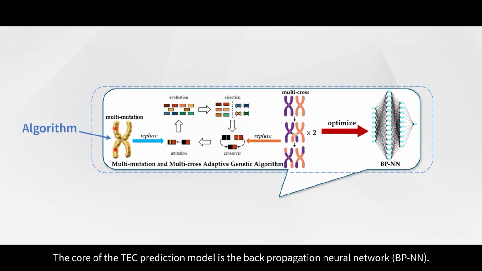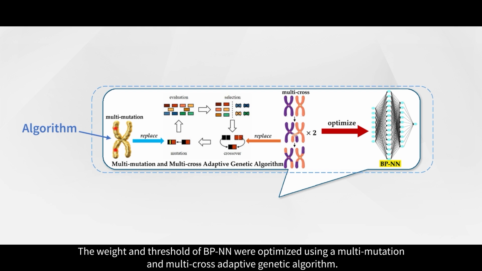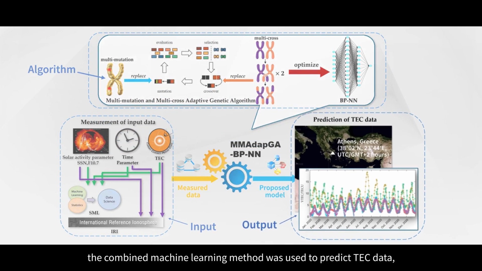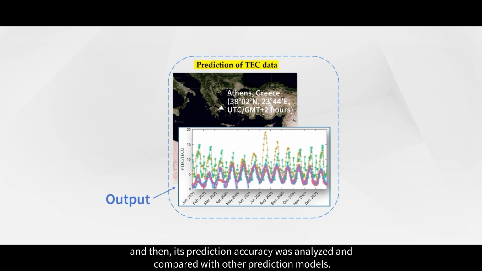The core of the TEC prediction model is the backpropagation neural network. We use the above data as a training set to train the neural network. The weight and threshold of BP-NN were optimized using a multi-mutation and multi-cross adaptive genetic algorithm. Finally, the combined machine learning method was used to predict TEC data, and then its prediction accuracy was analyzed and compared with other prediction models.